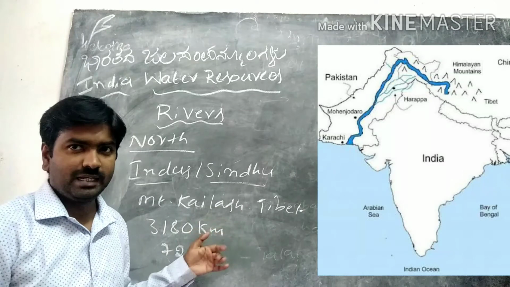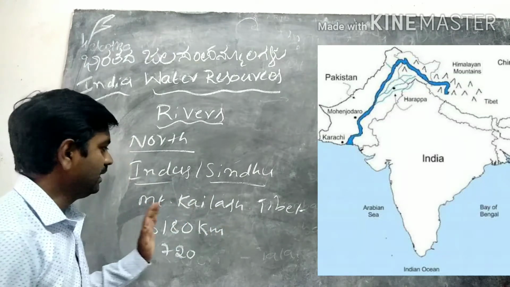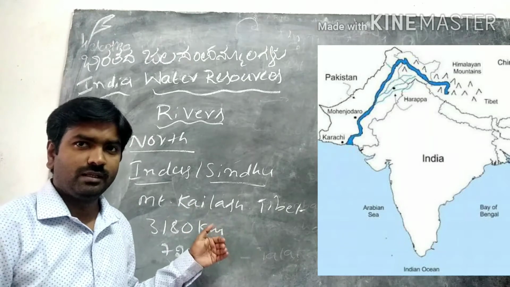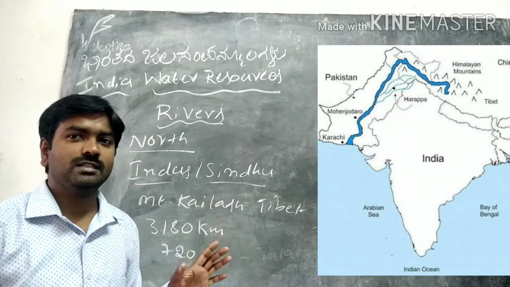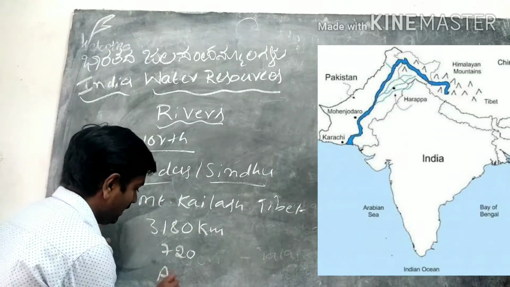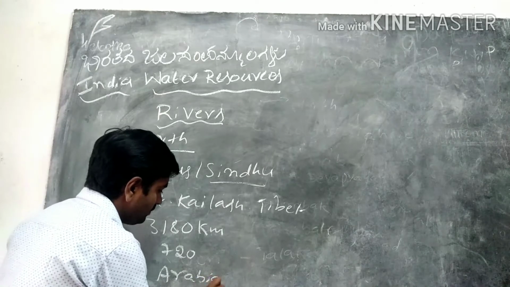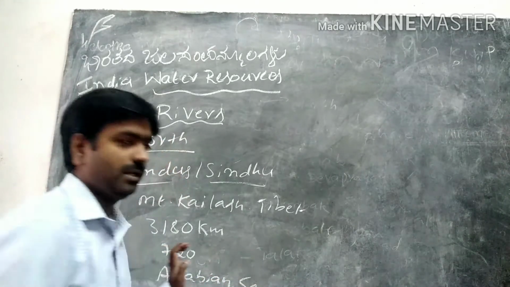That's why Pakistan's largest river is the Indus. Finally, the Indus River joins the Arabian Sea near the city of Karachi.